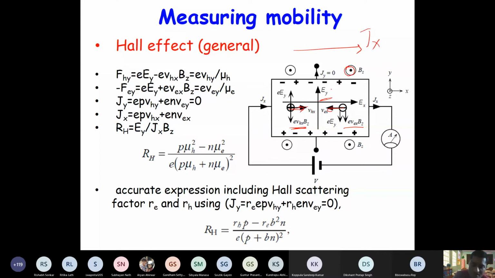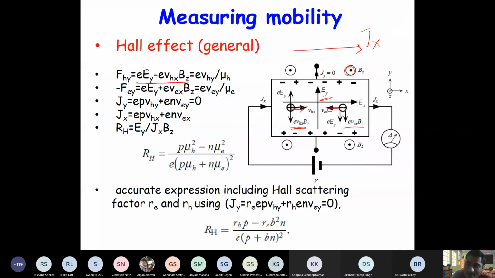So due to this developed field Ey, the net force on electron and hole, you can write: force is equal to QE on holes in Y direction, and Q times VB in minus Y direction, right? So total force is basically the algebraic sum of these two, or vector sum of these two, right? So they will basically subtract because they're in opposite direction. For electrons, because we have also assumed Ey to be pointing in Y direction, which is positive for holes, right?